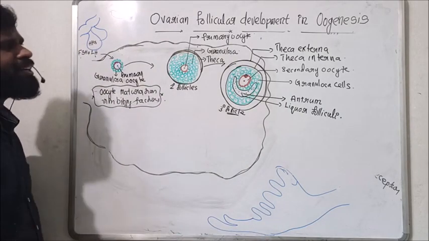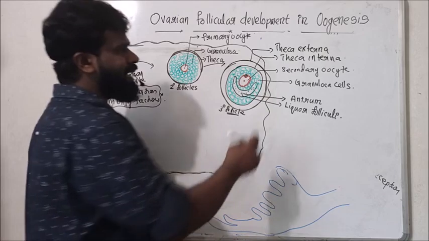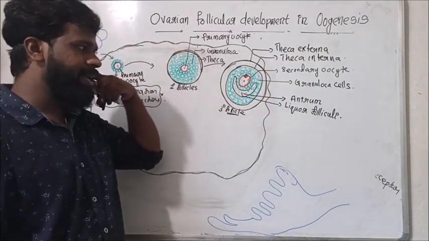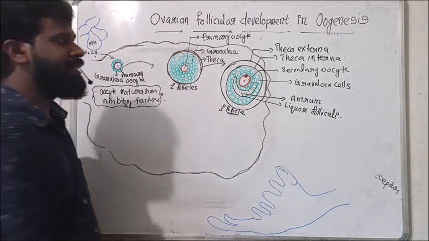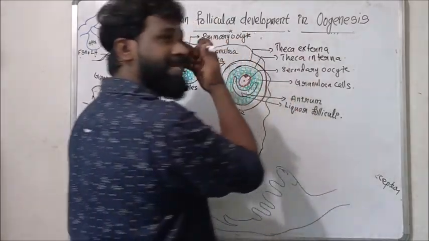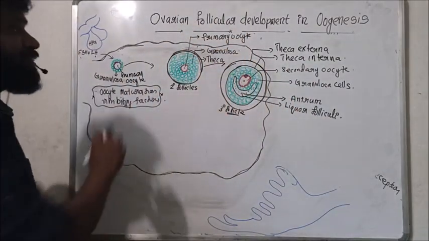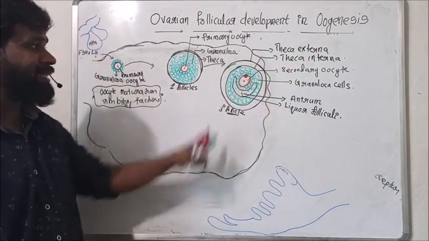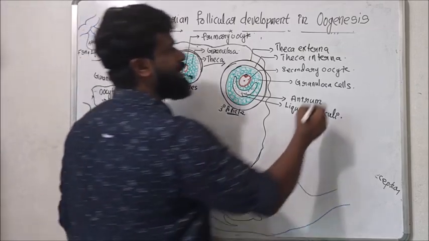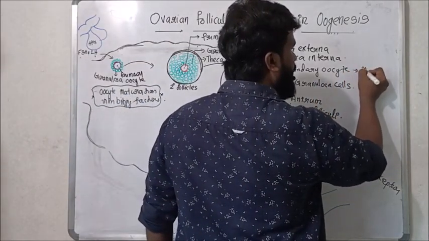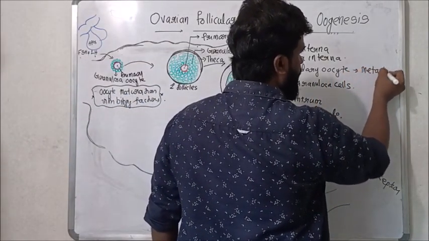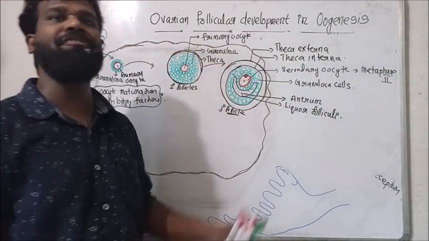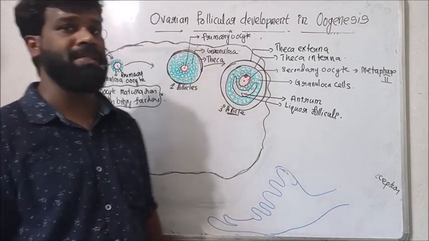Then in this tertiary follicle, the secondary oocyte starts the second meiosis. Only the first meiosis is completed here, and then the secondary oocyte starts the second meiosis, that is, it enters metaphase 2. That means the second meiosis starts.